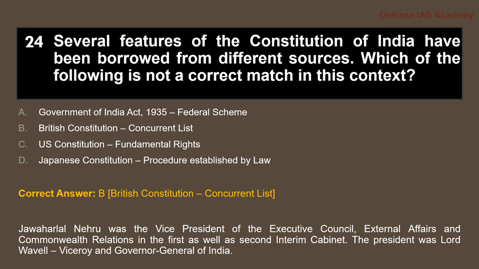The things borrowed into the Indian Constitution from the British Constitution are parliamentary government, the rule of law, legislative procedure, single citizenship, cabinet system, prerogative writs, and parliamentary privileges.